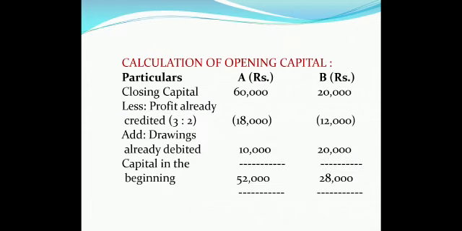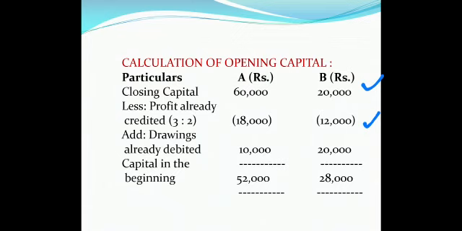Let us see how we have solved it. So step 1, calculation of opening capital. We'll start with the closing capital of both the partners, which is 60,000 and 20,000. Less profits already credited to them. Remember, profits were 30,000 divided in the ratio of 3:2. 18,000 and 12,000 will be subtracted, right? Then add drawings already debited to them, 10,000 and 20,000.